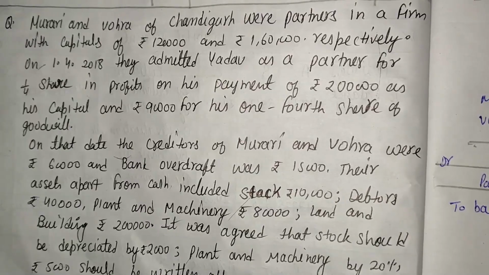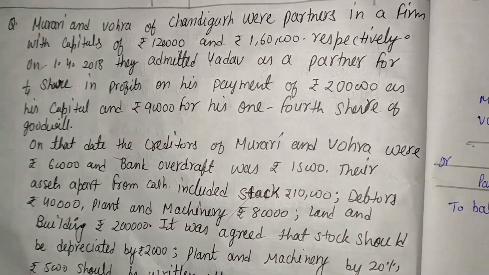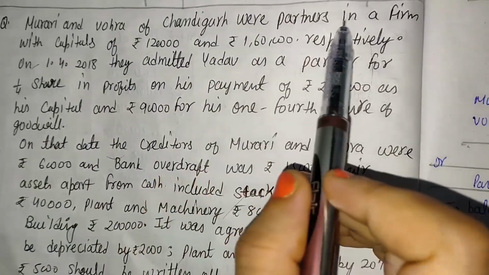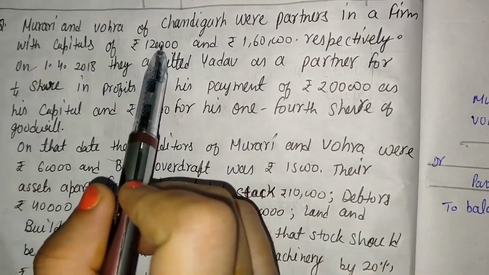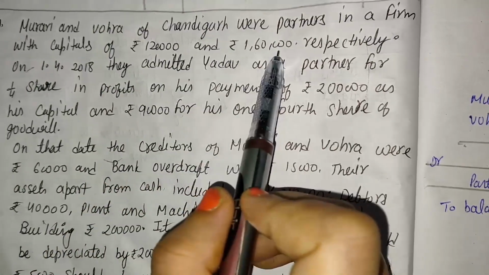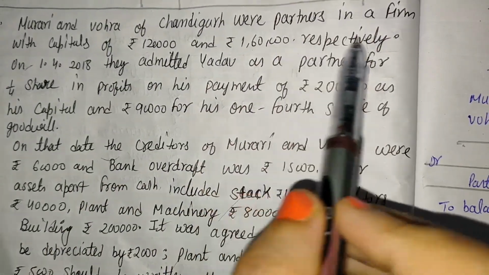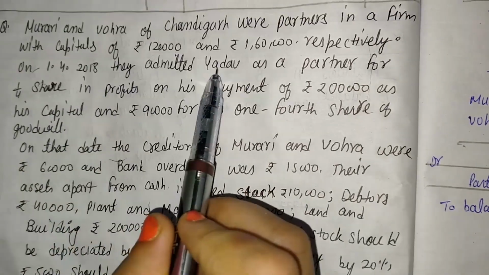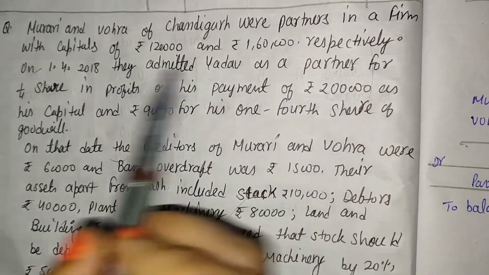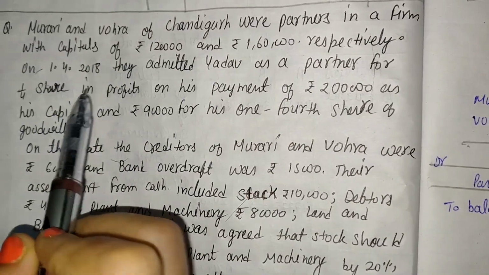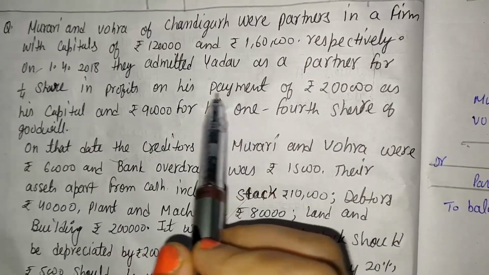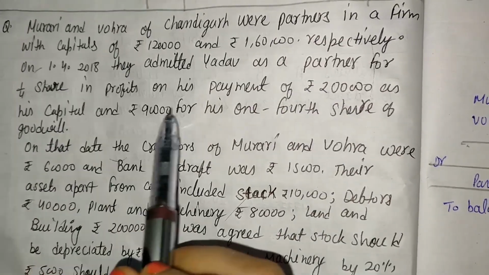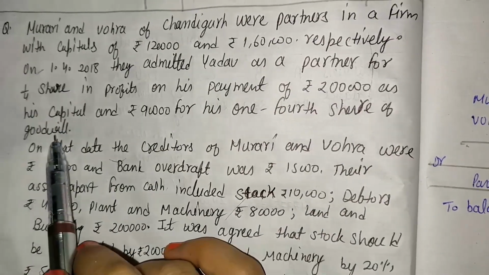Okay, let's take another example. Here it is: Murari and Vohra of Chandigarh were partners in a firm with capital of rupees 1,20,000 and 1,60,000 respectively. On 1/4/2018, they admit Yadav as a new partner for 1/4 share, and Yadav comes with two amounts: 2 lakh as his capital and 90,000 for his goodwill.